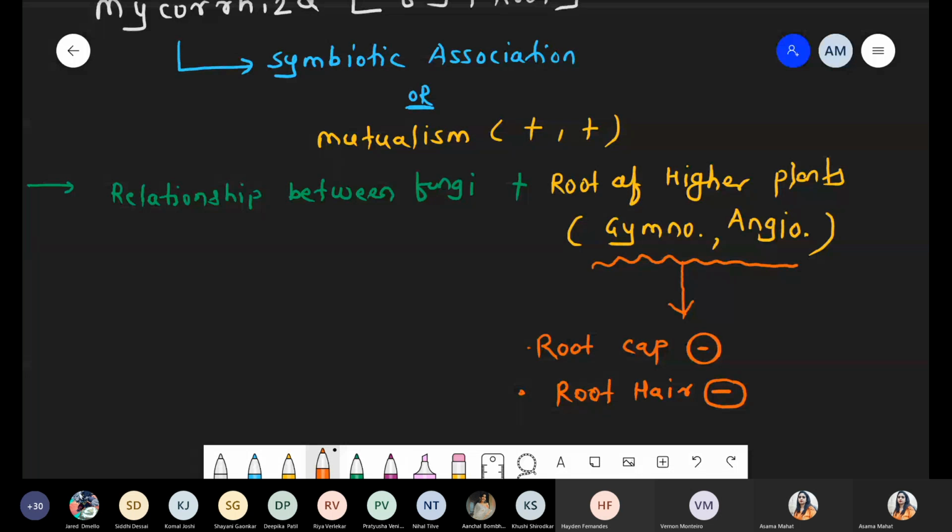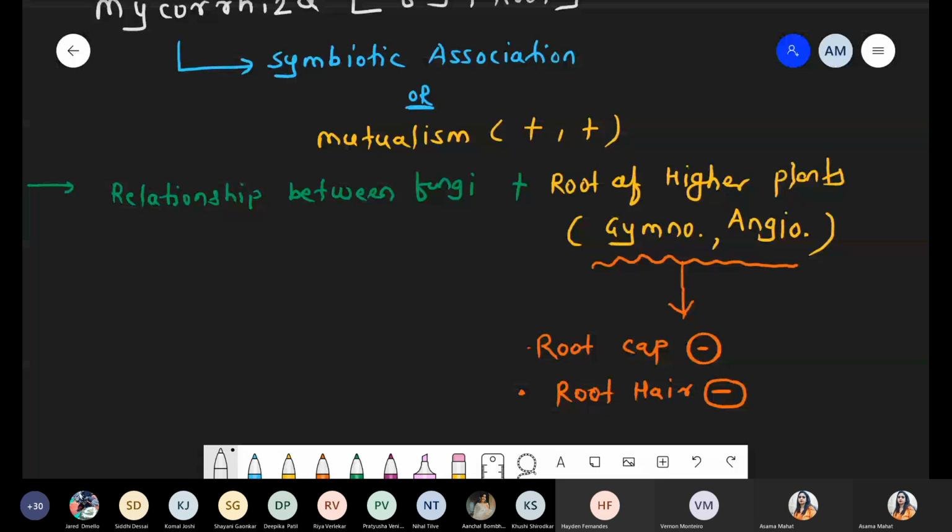So the gymnospermic plant as well as the angiospermic plant, those showing mycorrhizal association with the fungi, only those plants lack the root cap and the root hair, because root cap is involved in protection, and root hair ka function kya hoga? Absorption of water, right? So whatever this function, protection and the absorption, all this function is performed by the fungus. So that's why such type of modification is present in case of the plant showing the mycorrhizal association. They lack the root cap as well as they lack the root hair.